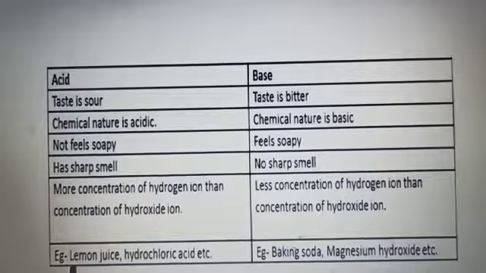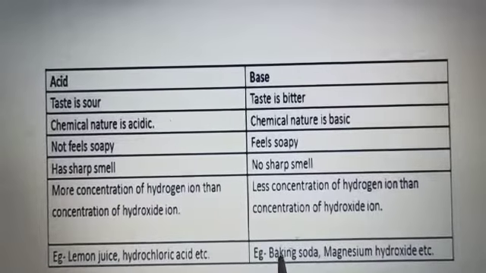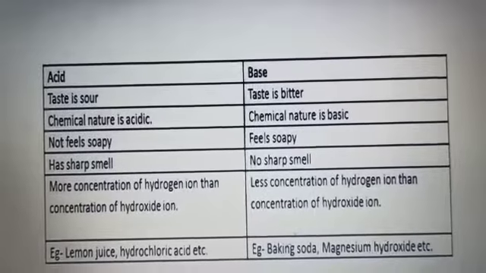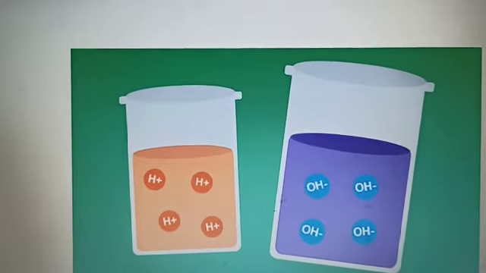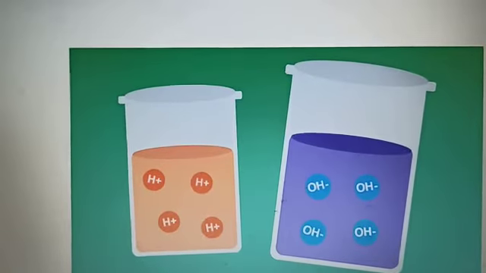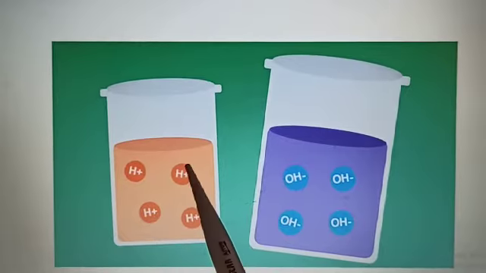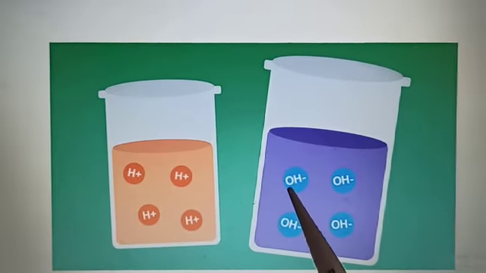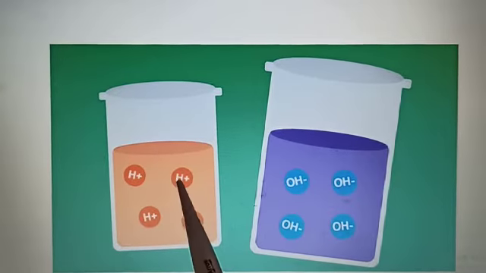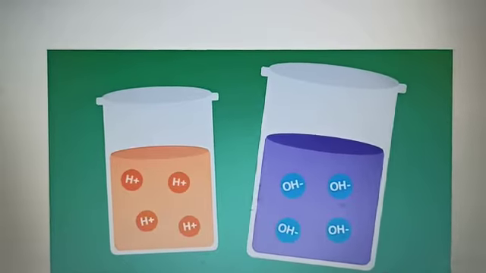Some examples of acids are lemon juice and hydrochloric acid. Examples of bases are baking soda and magnesium hydroxide. Here you can see two beakers with some solution in them. In this one H plus ions are there, in this one OH ions are there. So always remember, H plus ions means it's an acid, OH ions means it's a base.